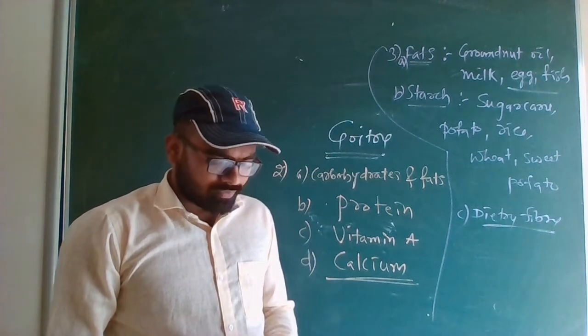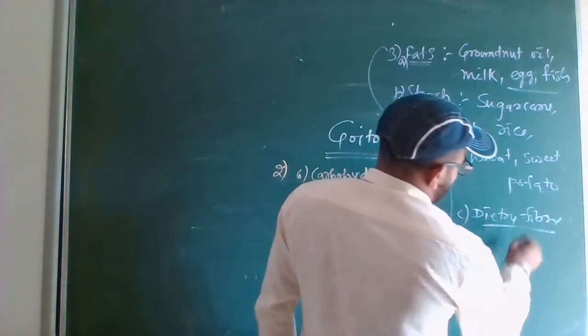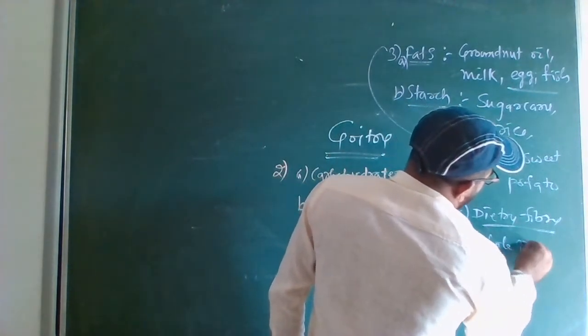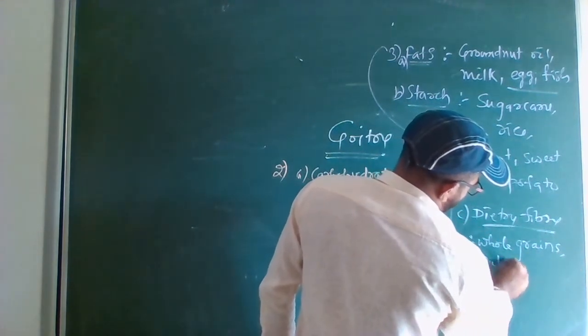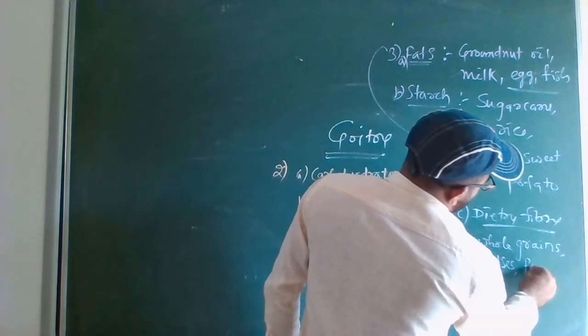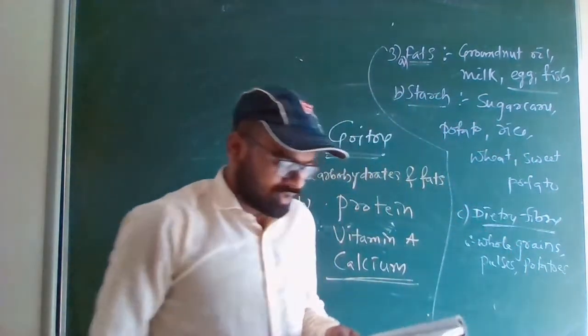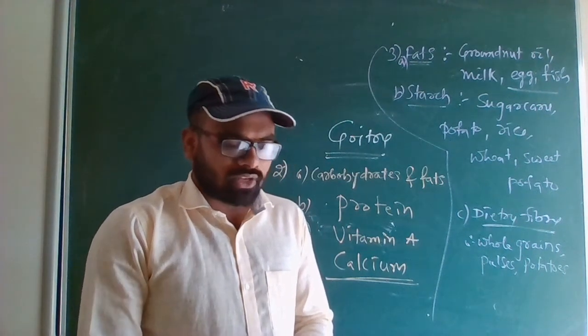Dietary fiber, or roughage, is available in whole grains, pulses and potatoes. Any two you can try; I have written three. Fresh fruits and vegetables are also rich in fiber.